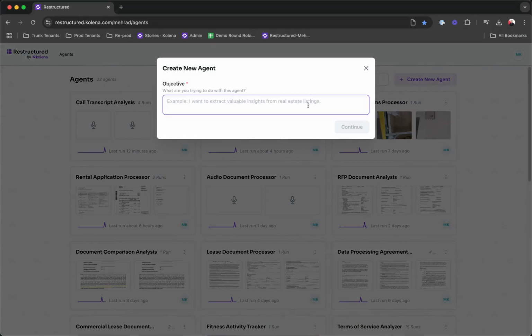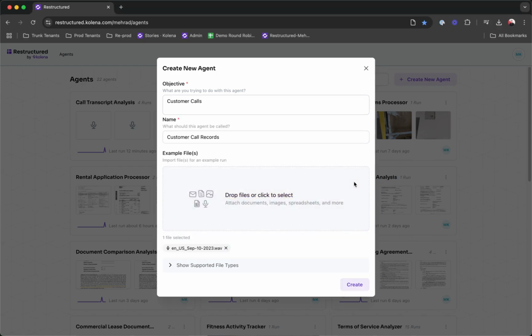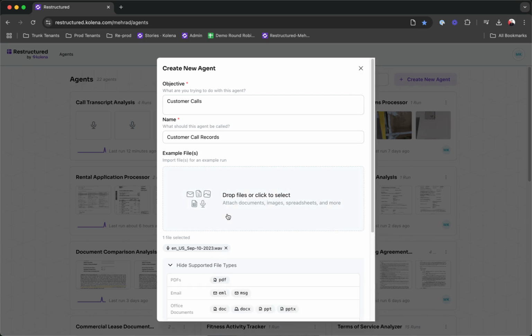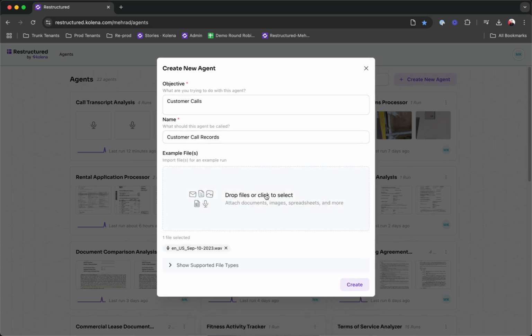I'm going to go ahead and create an agent, going to give it a name. And to start defining my agent's task, I'm going to drop a sample audio file for my agent to define its task based on. Note that you can upload files of many formats to define your agent's tasks. I'm going to go ahead and create this agent.